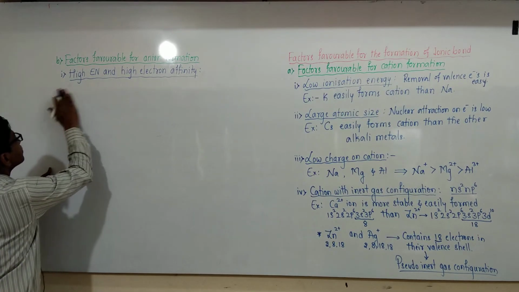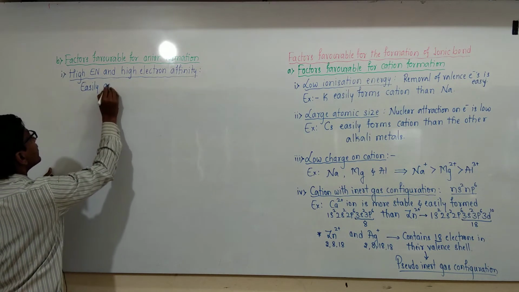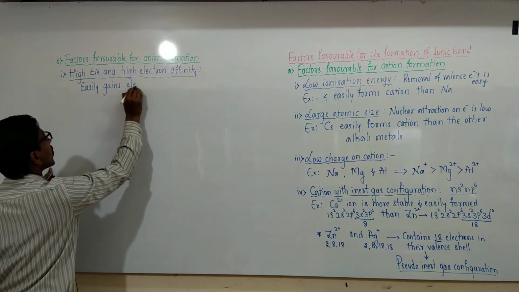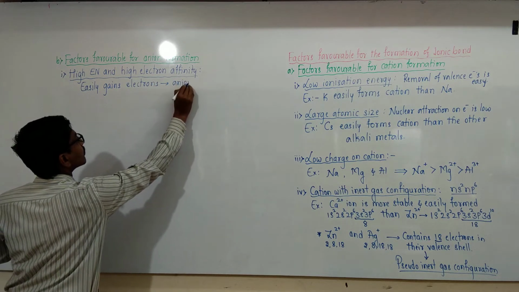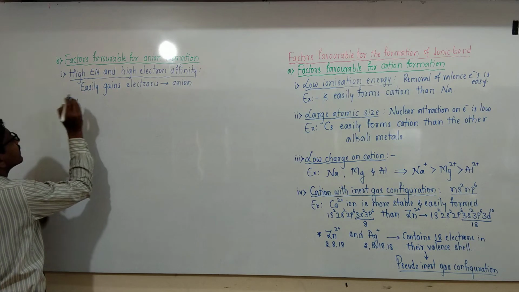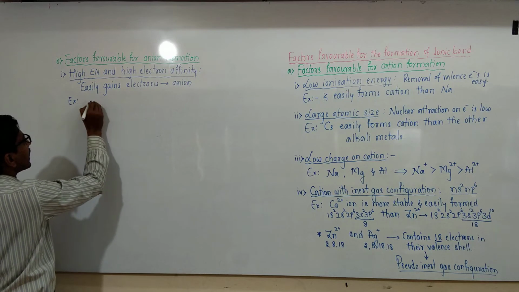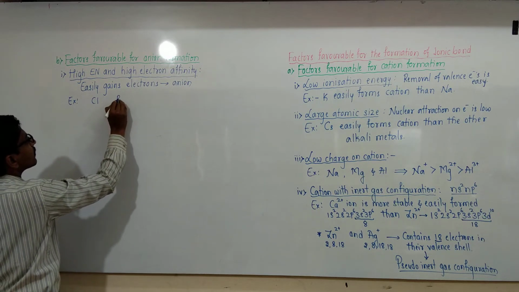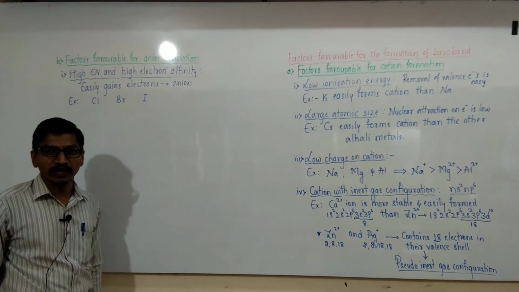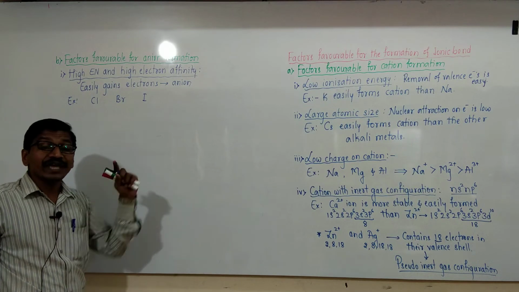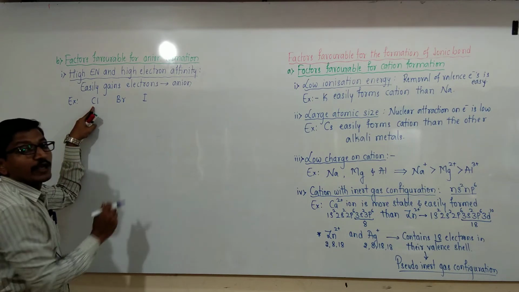For example, let us consider the ease of formation of halide ions like chlorine, bromine and iodine. The electron affinity as well as the electronegativity decreases from chlorine to iodine.